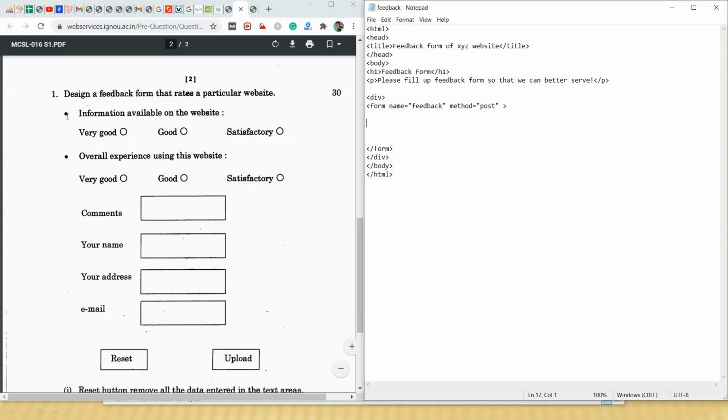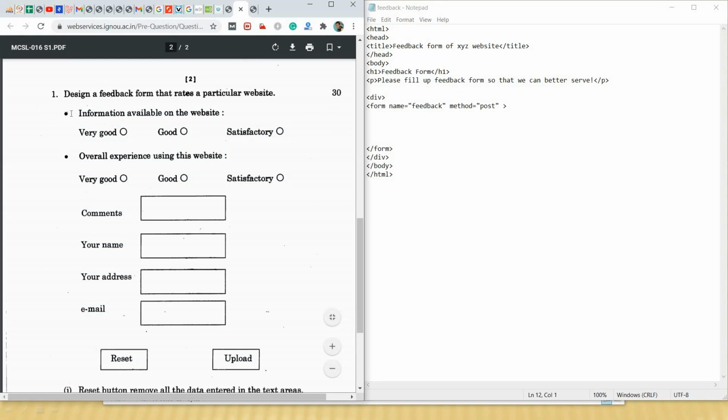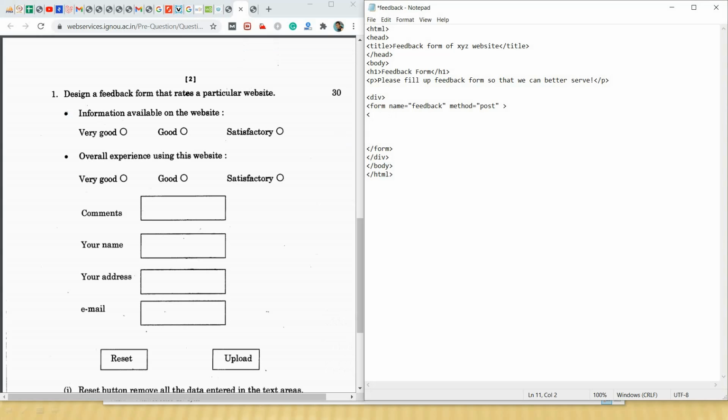Now here you see there is a bullet. So we will simply say li. Or we can start with ul, unordered list. So we will end the unordered list. Inside it we will start one list item.